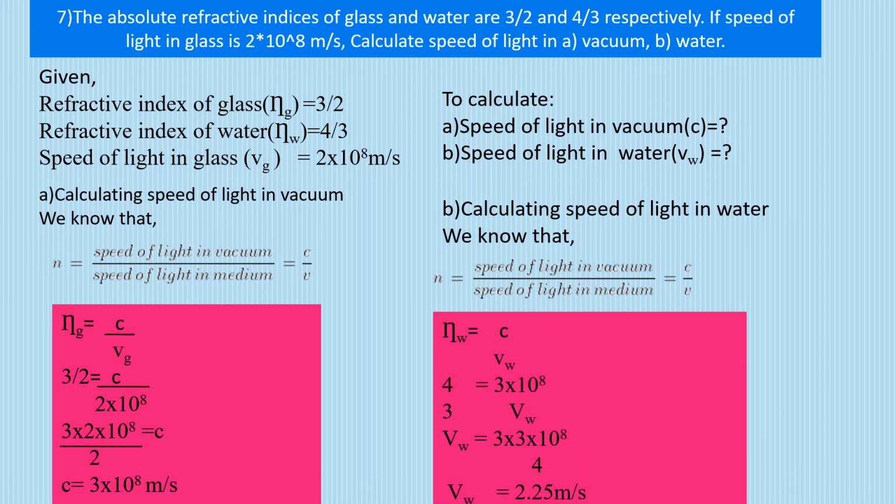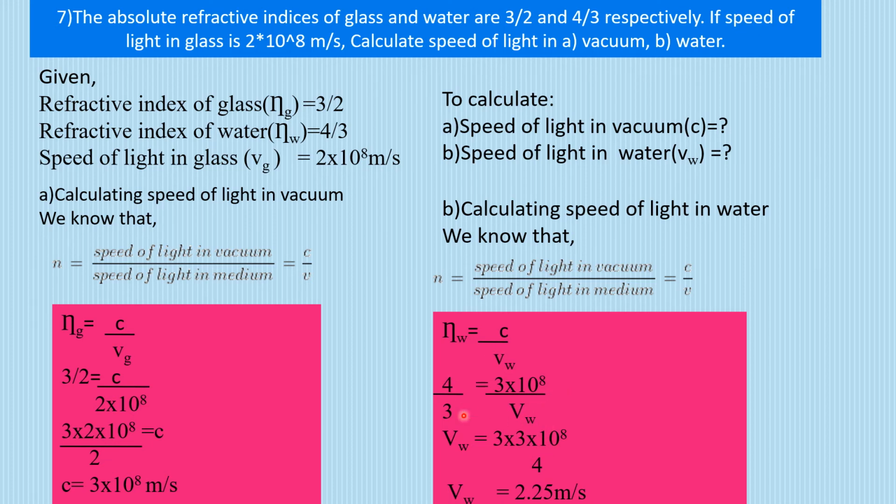Okay? Now, since you have to take water, the refractive index of water is equal to C by Vw, that means speed of light in water. Substitute its value: so 4 by 3 is equal to C, which we have calculated as 3 into 10 raised to power 8, upon Vw.